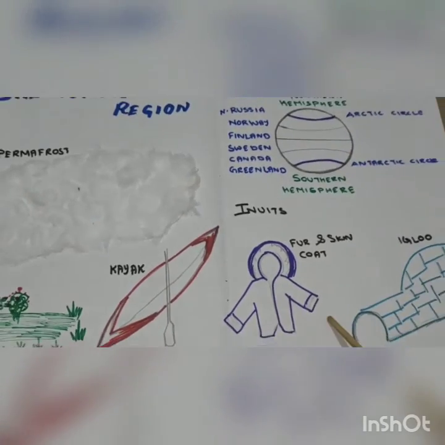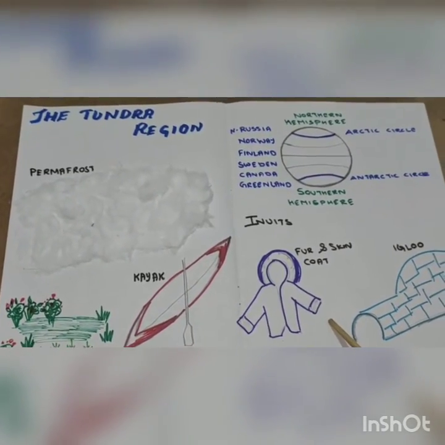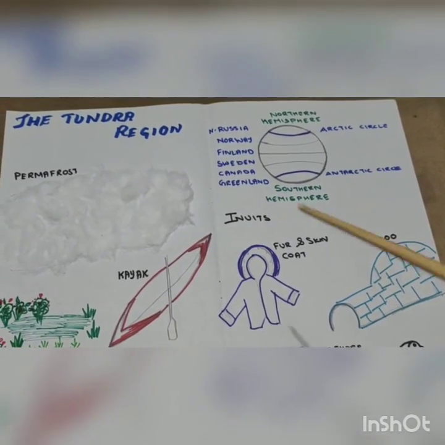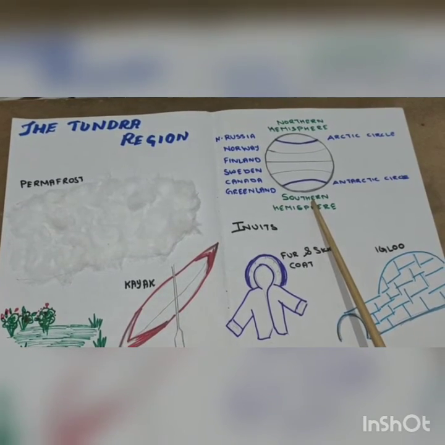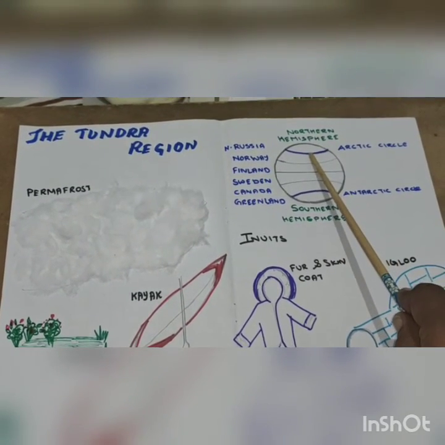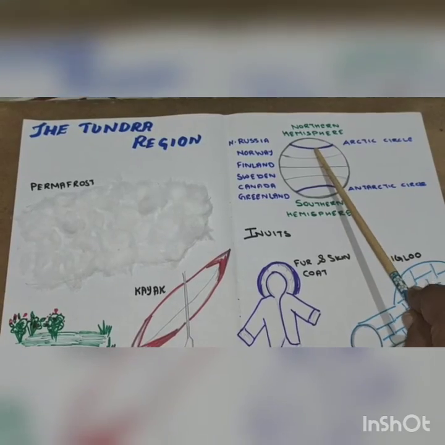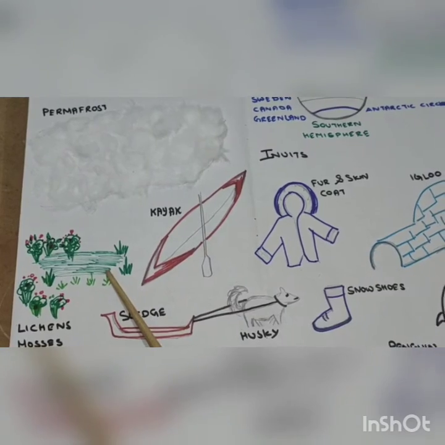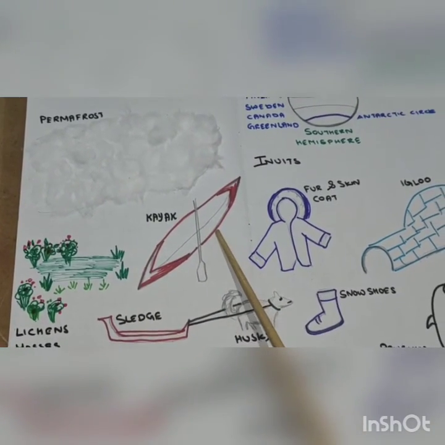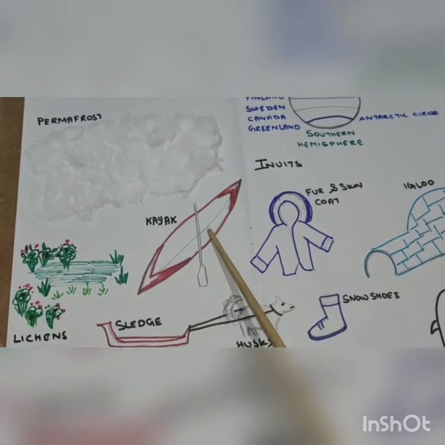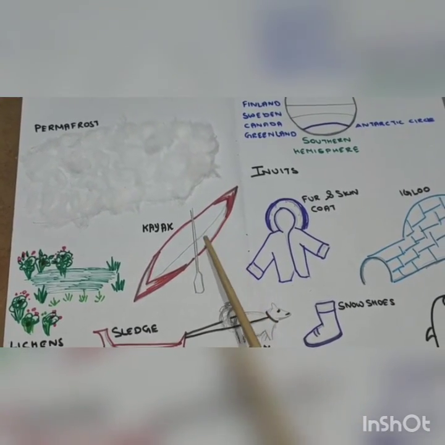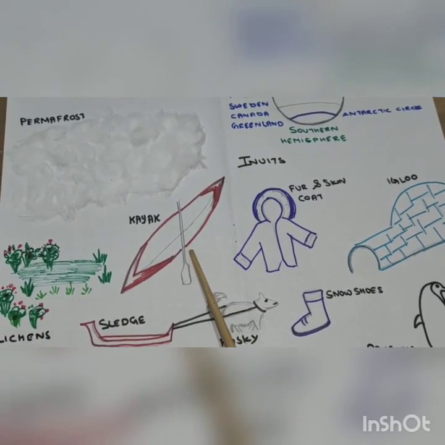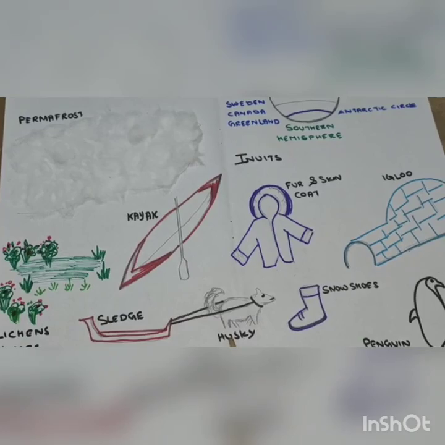I hope, children, you have learnt about the Tundra region. Let us recap what was taught today. We learned about the location of the Tundra region, the countries that lie in the northern hemisphere of the Tundra region, how the Tundra region looks and what kind of plants grow here, and the occupations of the Inuits: fishing, hunting, fur trapping and reindeer herding, and the use of the husky dog.